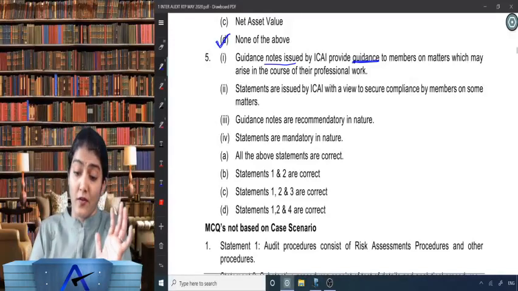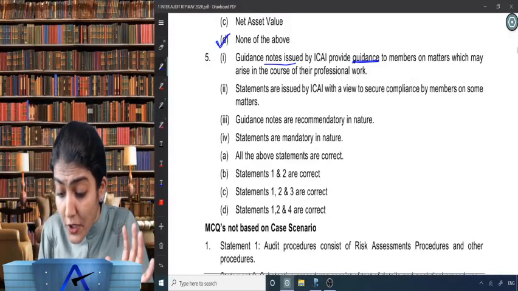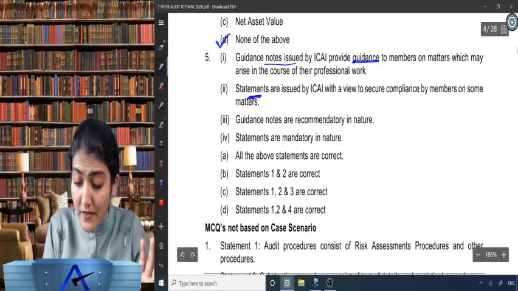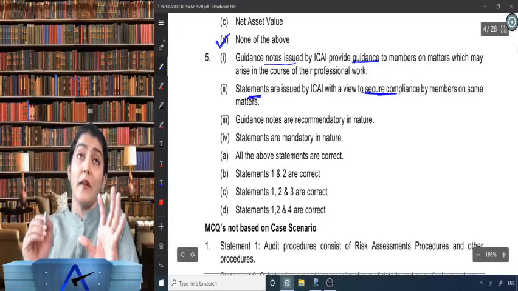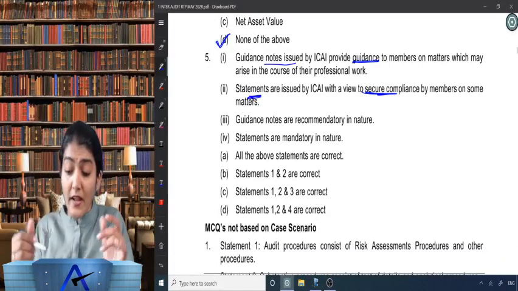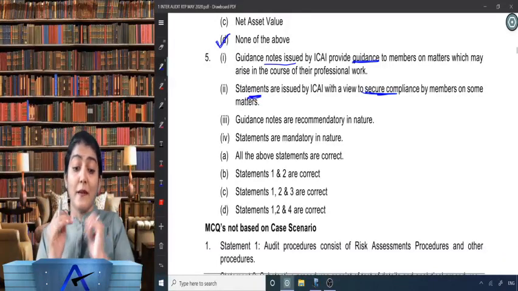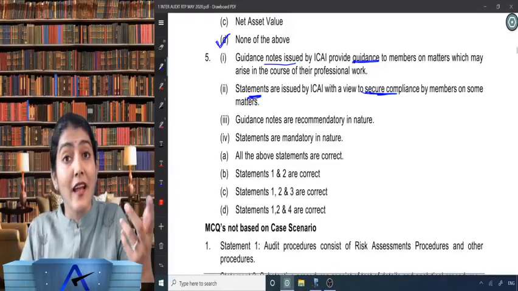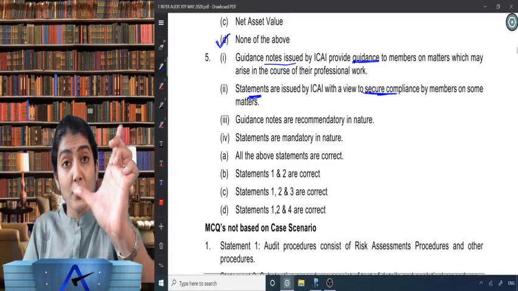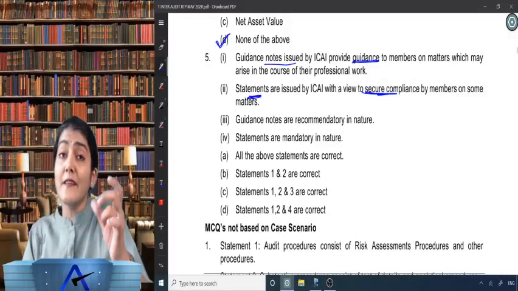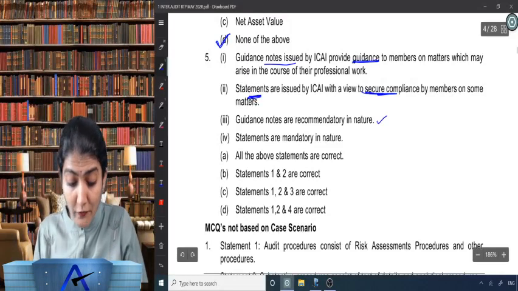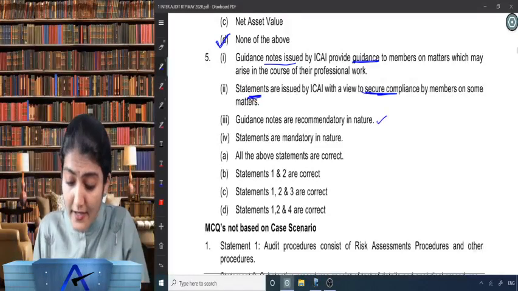So it says you have to secure compliance. Guidance notes give guidance, but statements are compulsory. The members have to follow them, to secure compliance by members on some matters. Guidance notes are recommendatory in nature. We studied this in the correct incorrect also, and in the short note also, regarding guidance notes and statements. So guidance notes are recommendatory in nature, and statements are mandatory in nature.